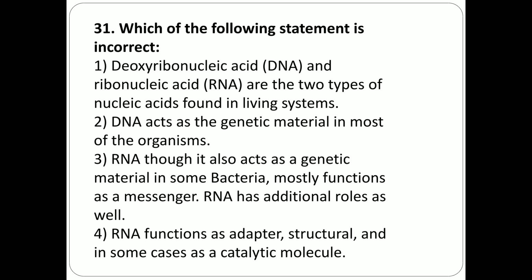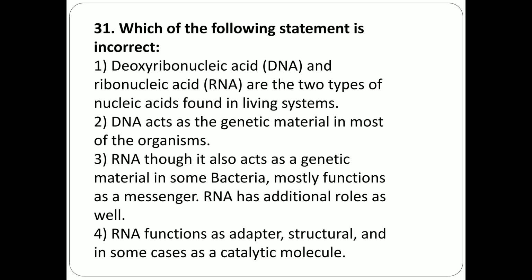Question number 31. Which of the following statements is incorrect? First option, deoxyribonucleic acid DNA and ribonucleic acid RNA are the two types of nucleic acids found in living systems. Option 2, DNA acts as a genetic material in most of the organisms.